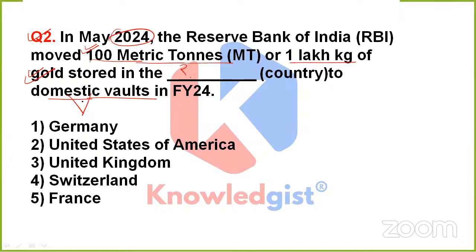So previously, this whole 100 metric tons of gold was being stored in option 1, Germany, United States of America, UK, option 4, that is Switzerland, or option 5, that is France. So which option should be the correct one this time? Is anyone having any idea? What should it be? Anyone?